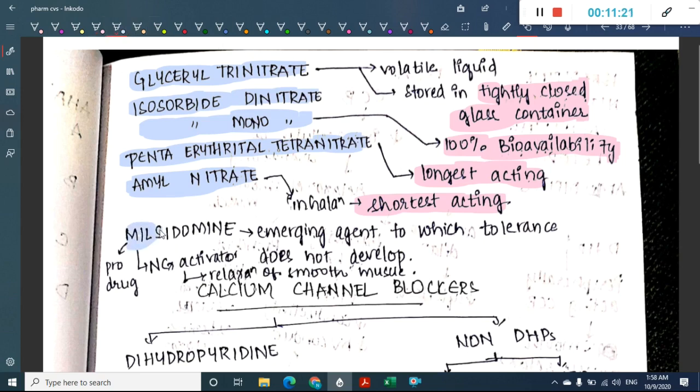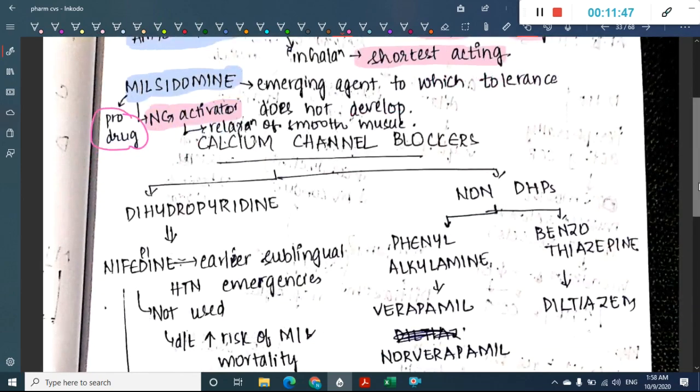Then we have one more drug which is called molsidomine. What is this molsidomine? Molsidomine is an emerging agent to which tolerance does not develop. It is an NO activator and it is a prodrug. It causes relaxation of smooth muscles. That is molsidomine. Fine. Next.